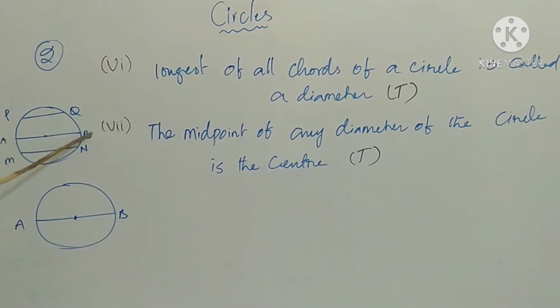So this is the longest chord. The diameter is the longest chord of the circle. The midpoint of diameter is called the center of the circle.